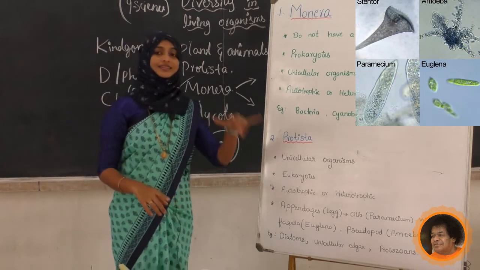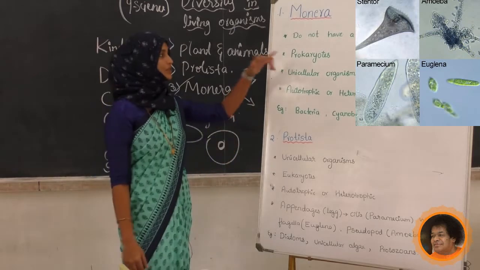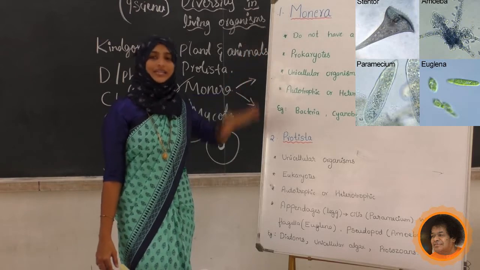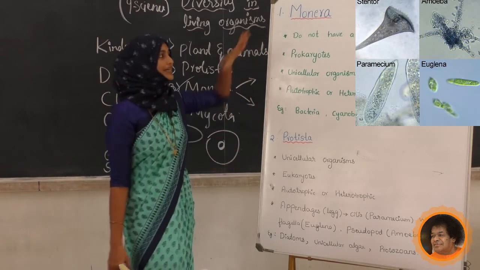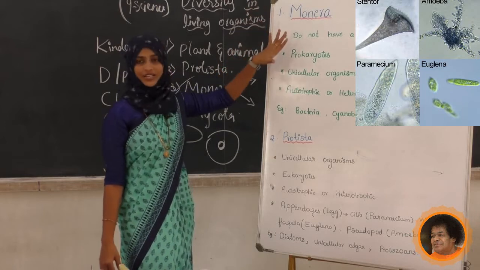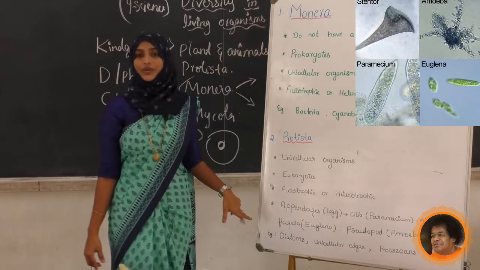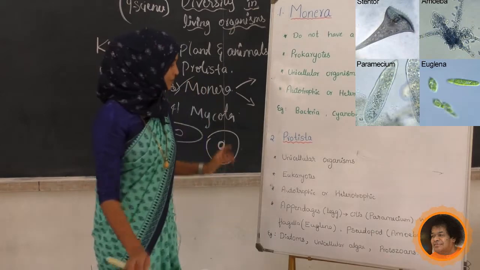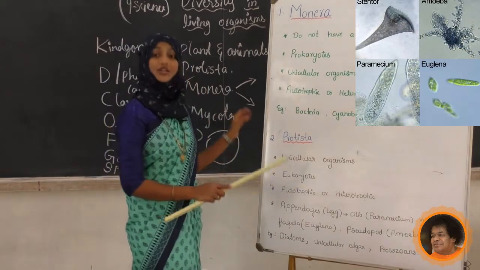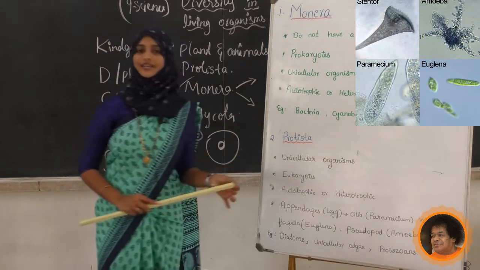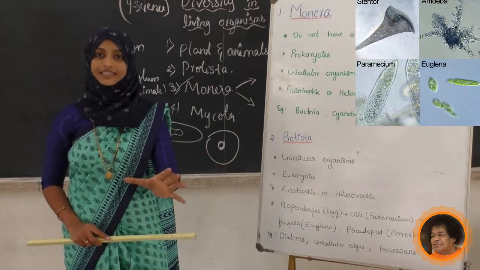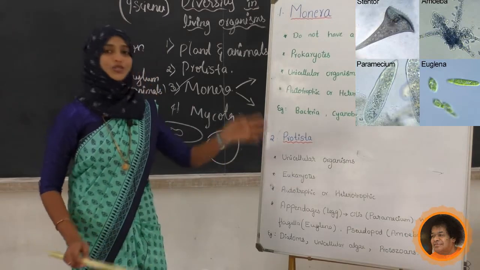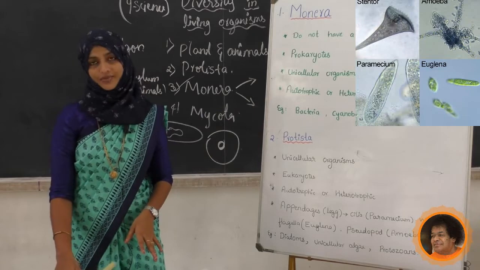But the cell type is different compared to this one. Here Monera is also unicellular, and Protista is also unicellular. But here there is no definite nucleus, while here it has a definite nucleus. So that is called the eukaryotic type of nucleus, and those organisms are called eukaryotes. Next we will see the mode of nutrition.